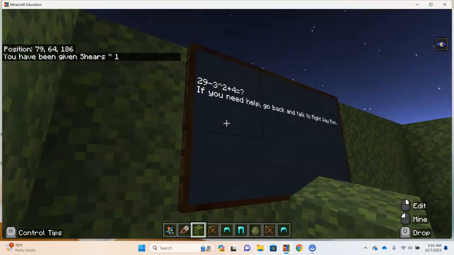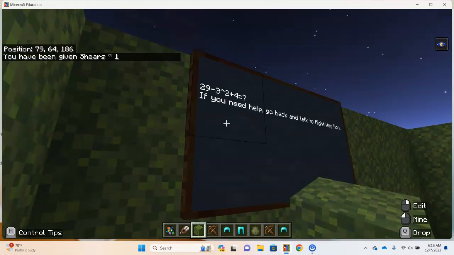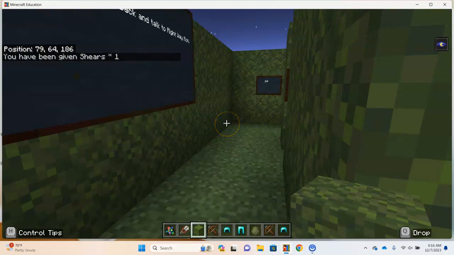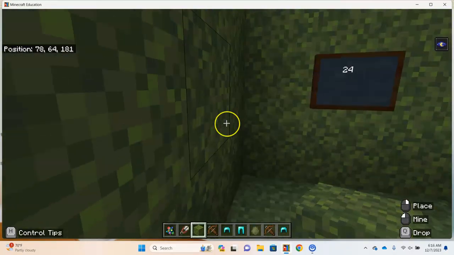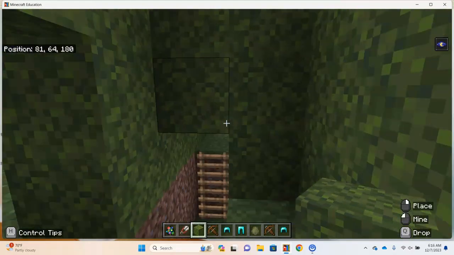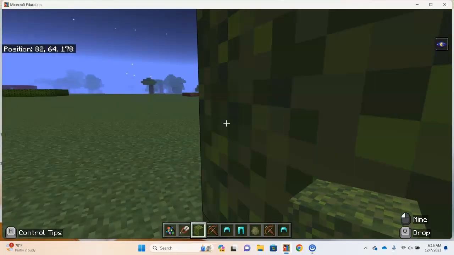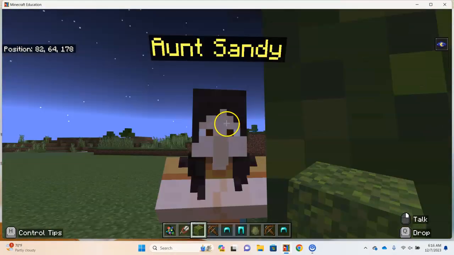So, 29 minus 3 squared. That would be 9. So 29 minus 9 is 20, plus 4 is 24. Let's go towards 24, and we have found the exit of Labyrinth 3, the third and final labyrinth. I see Aunt Sandy, but